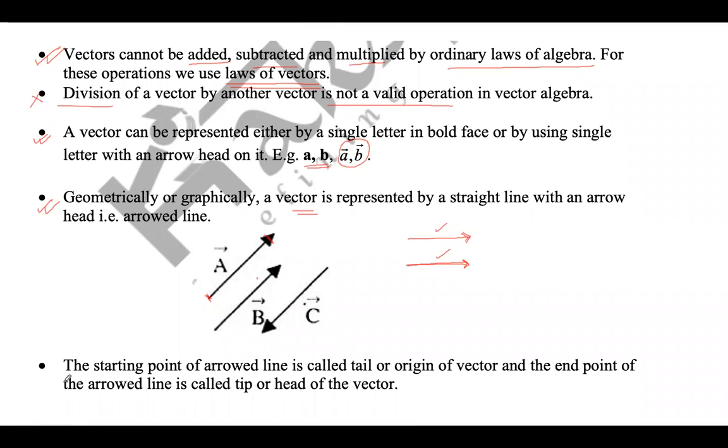The starting point of the arrowed line is called the tail or origin of the vector. So this starting point is called the tail of the vector, and this arrowhead gives you the head of the vector. So you will have a tail of a vector and a head of the vector. So the head of the vector defines the direction basically. Okay.